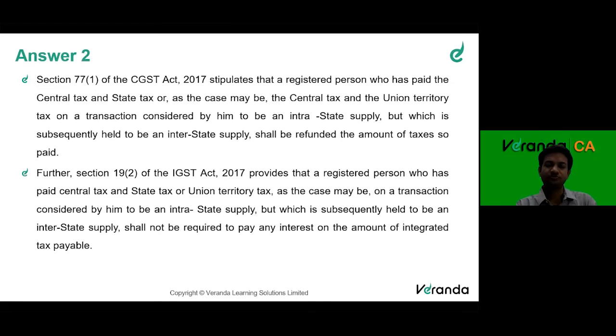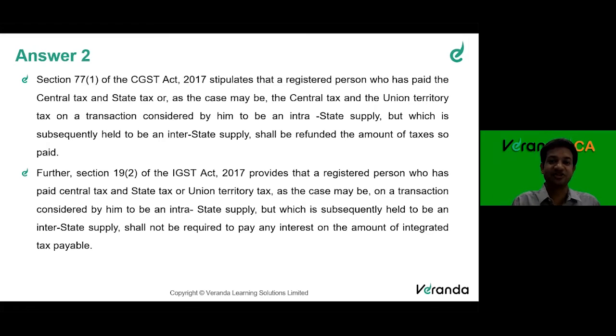I will repeat again, I have told in my earlier sessions also many times. Whenever you get a question in the exam, please mention the provision. Here we saw the question. Please don't just write the answer stating that since it is treated as intrastate by mistake, interest should not be applicable and refund can be claimed. If you write like this, you will not get full marks at all. Out of 5, you might get 2.5 or 3 marks maximum.